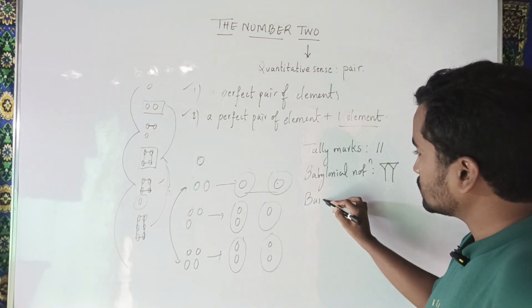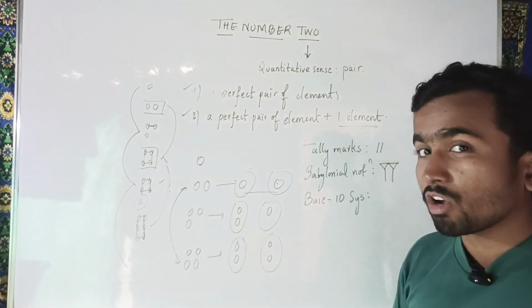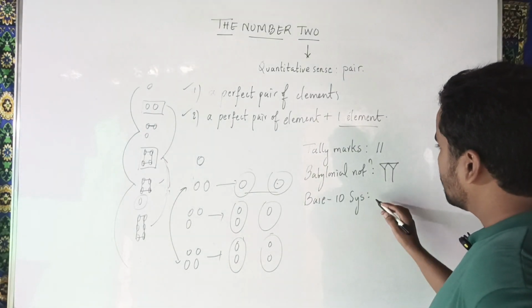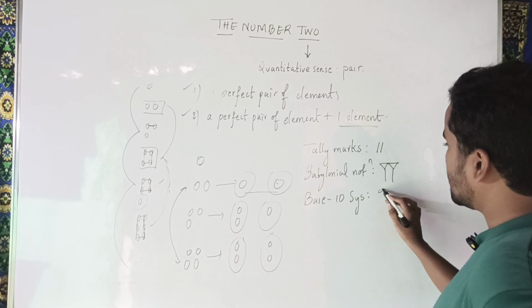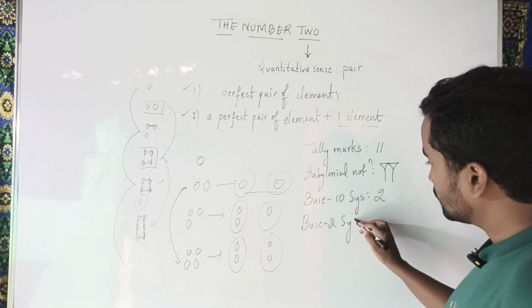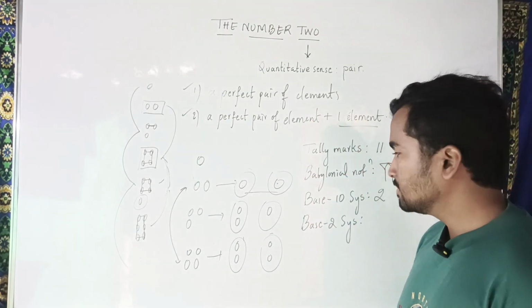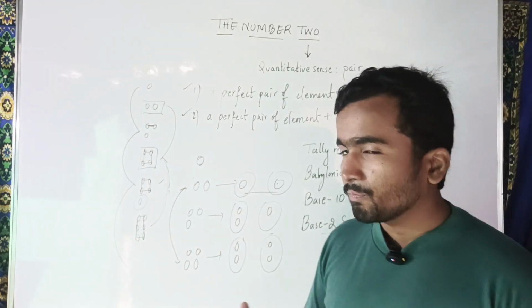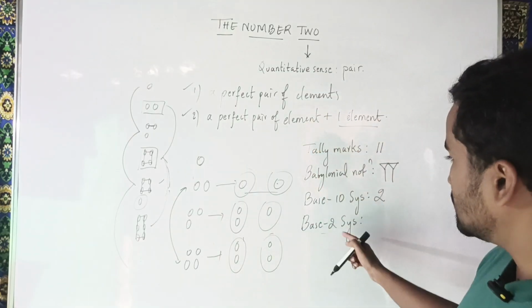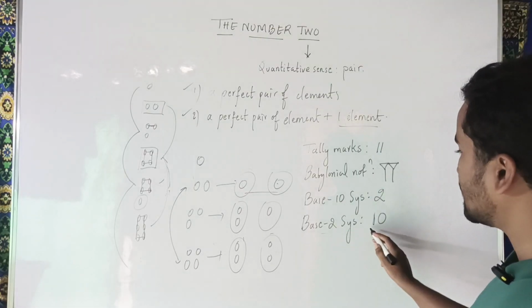According to the base 10 system, also called the Hindu-Arabic system, the aspect of 2 can be written like this. According to the base 2 system, the computer understandable language, this is the only system that computer understands in terms of numbers. In the base 2 system, this 2 can be written as 1, 0.